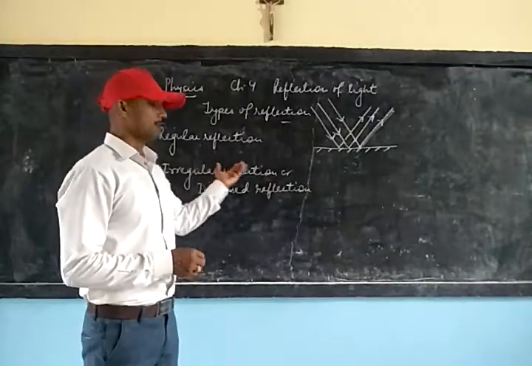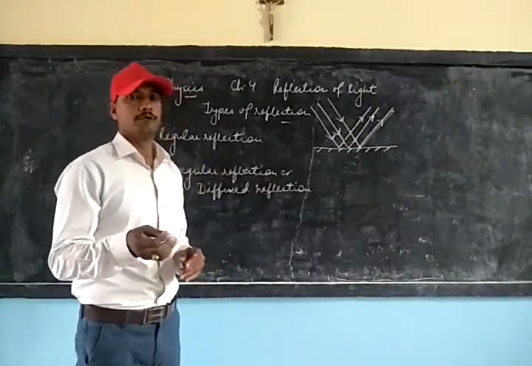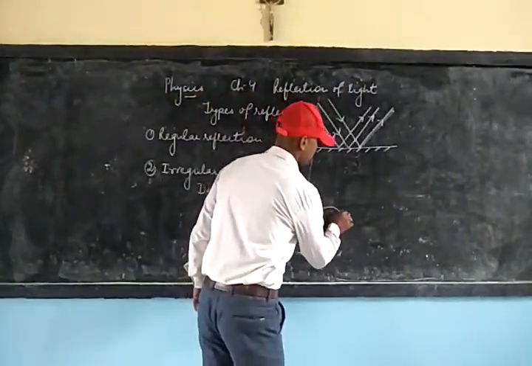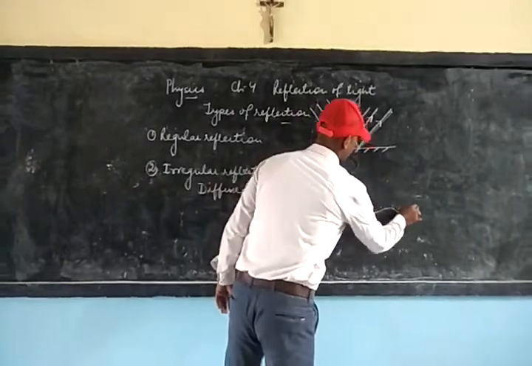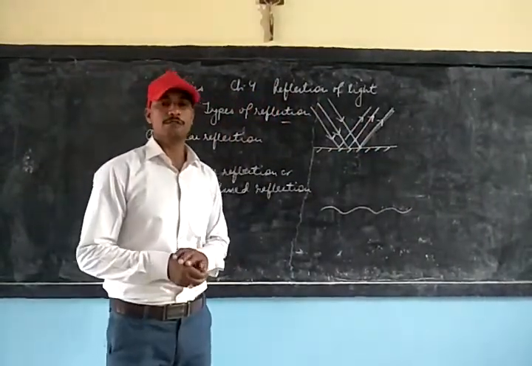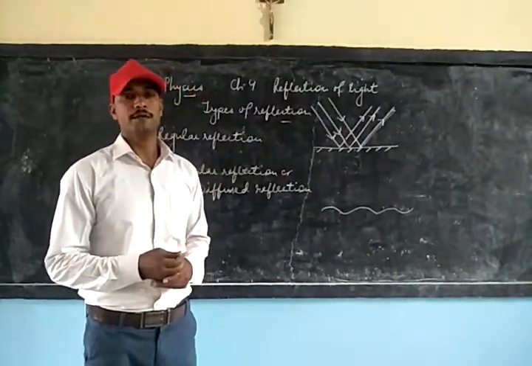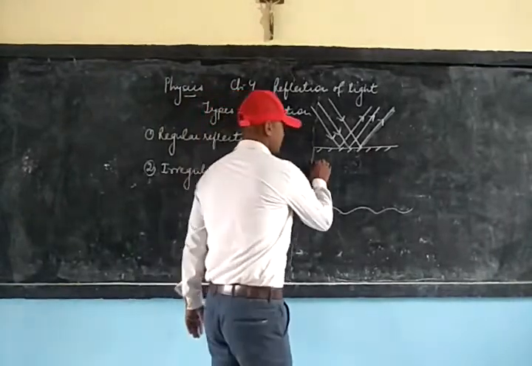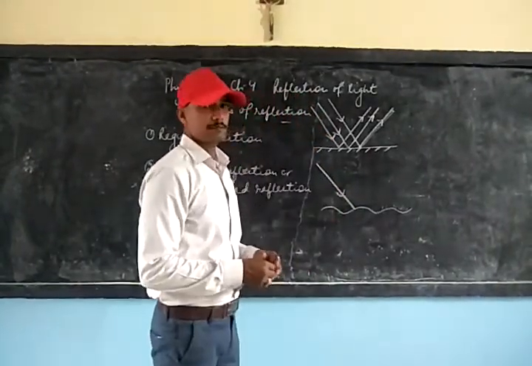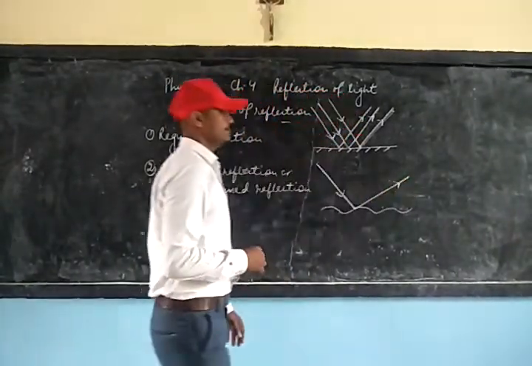Now let us talk about irregular reflection where the surface will be rough, will not be smooth. So we can show the surface like this. Now here when the incident ray falls, it won't be falling in an even manner. You can see this is the incident ray. Now when it reflects, its reflection will be uneven.